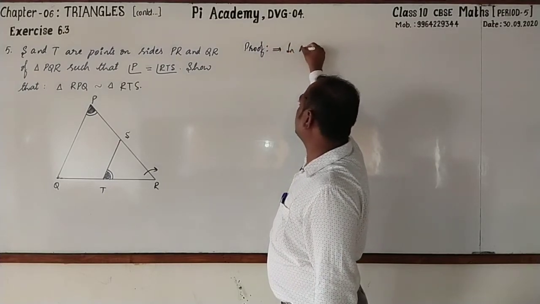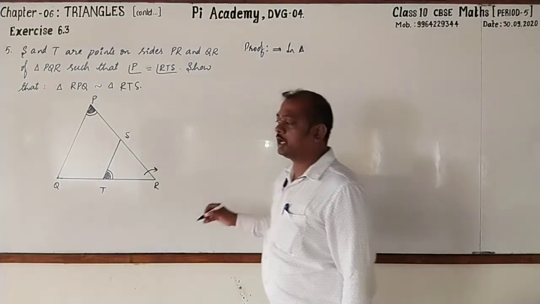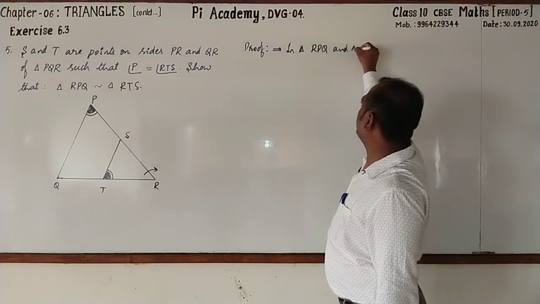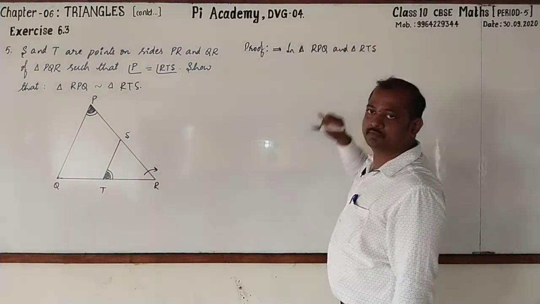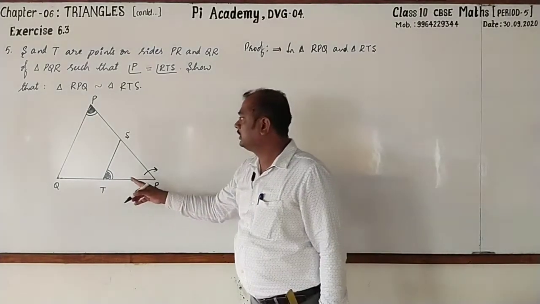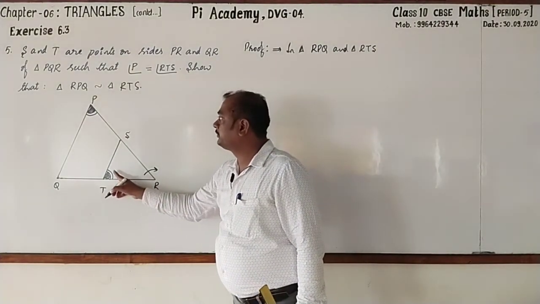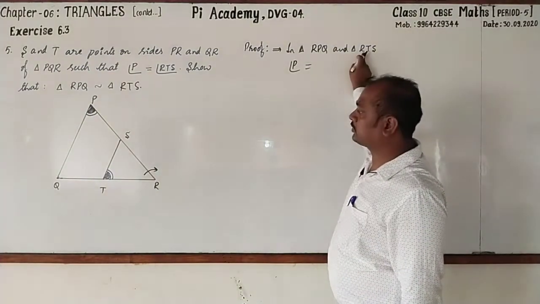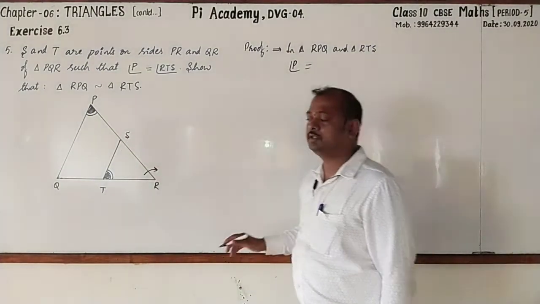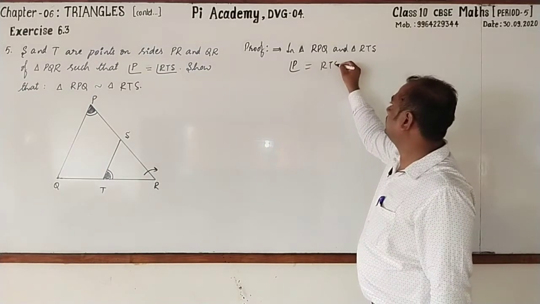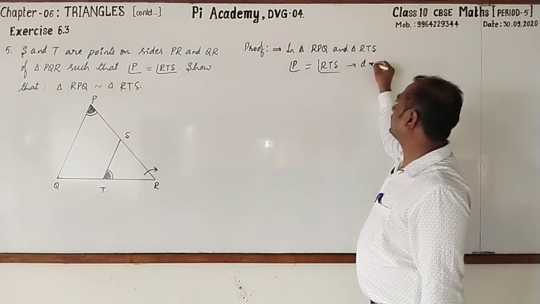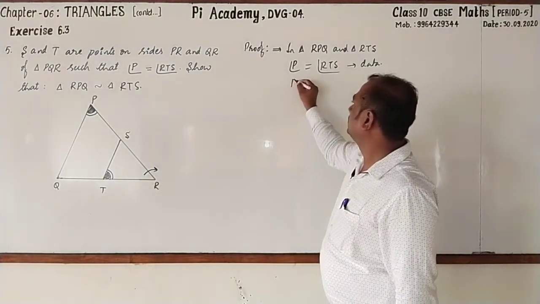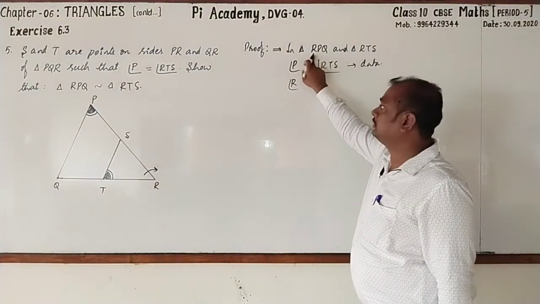I'll take both the triangles. In triangle RPQ and triangle RTS, in these two triangles, I'll write angle P is equal to angle RTS, this is from data. Next, angle R is an angle of triangle RPQ.